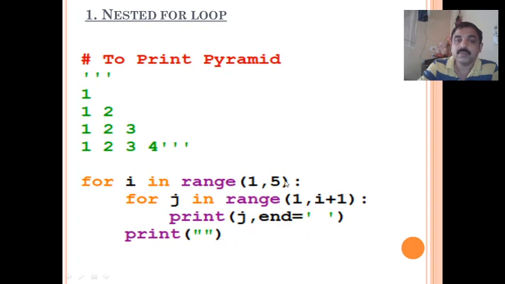So it starts from the outer loop, then enters the inner loop. After completion of the loop, then it goes to the next iteration. So for example, in this case, I will be 1, then it enters the inner loop, j will be 1, so print j, it prints j, ends with the space, then again it repeats the inner loop, so j value is incremented by 1.